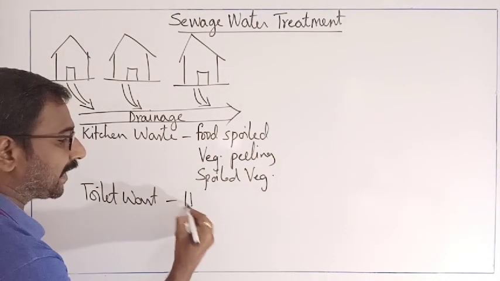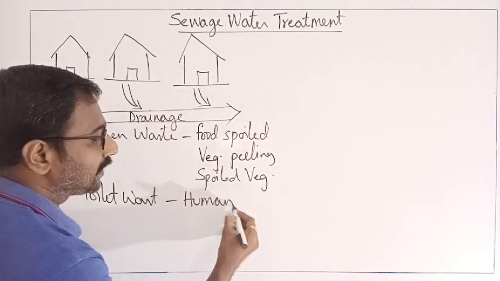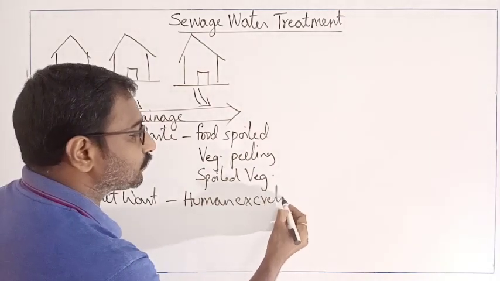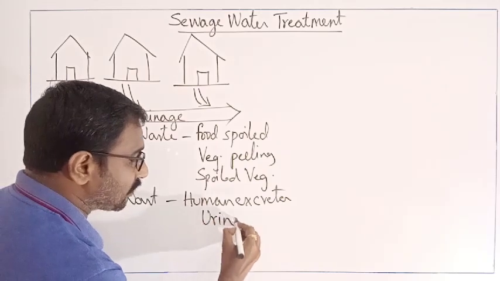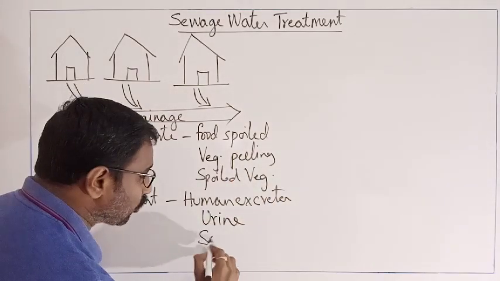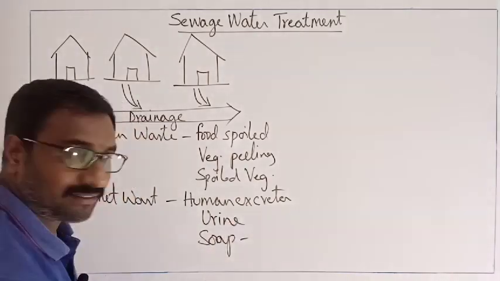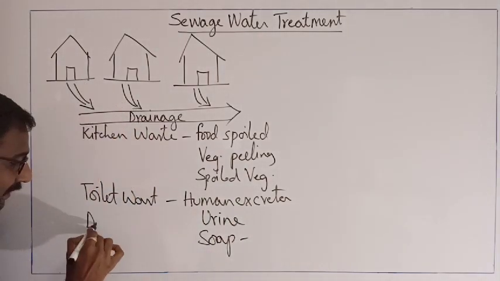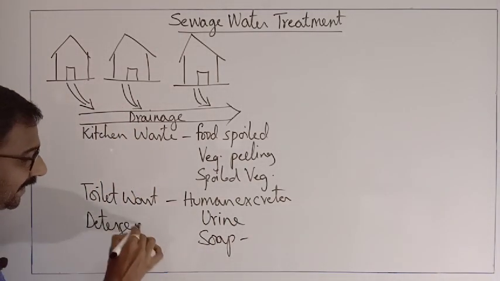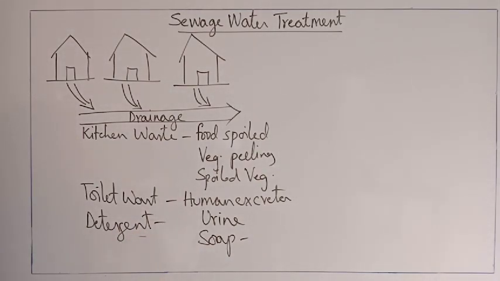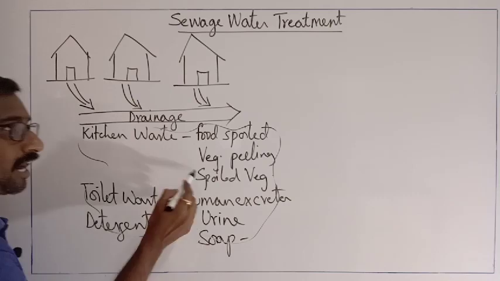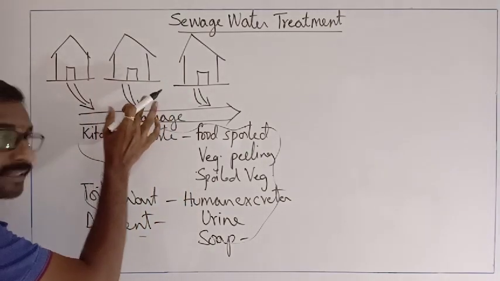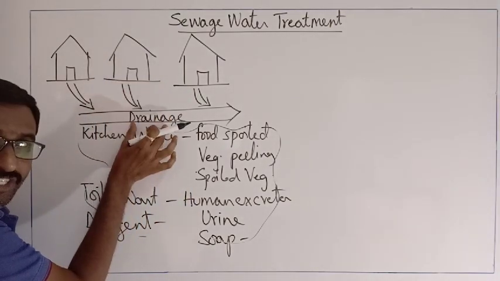It is the human excreta, or we can also call it urine. It is the soap that we are using, the detergent waste materials. All these materials which are coming out of the houses are thrown into the drainage.